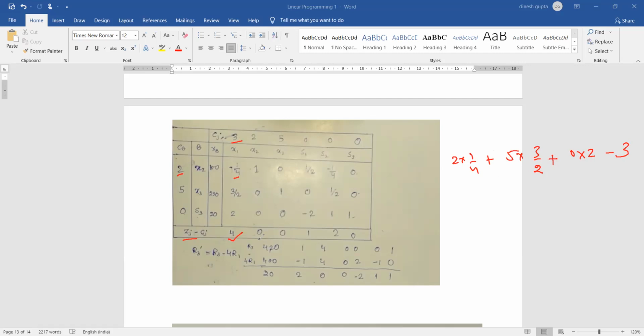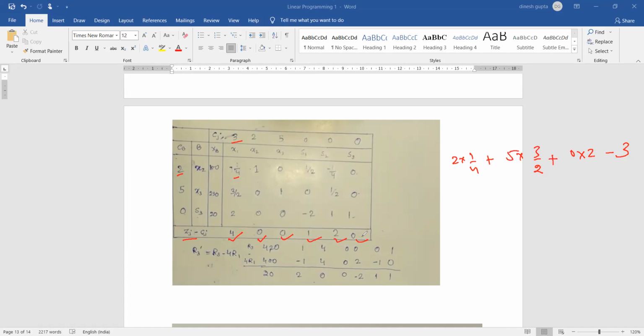Okay. इसी तरह से हमने 0, 0, 1, 2 and 0 का कंप्यूट कर लिया है. So now just check what is the value of zz. This is the last iteration. मैंने आपके साथ सभी iterations discuss नहीं किए हैं. This is our last iteration. You can simply see that all the values here are positive. Because all the values here are positive, this means we have reached our optimal solution.